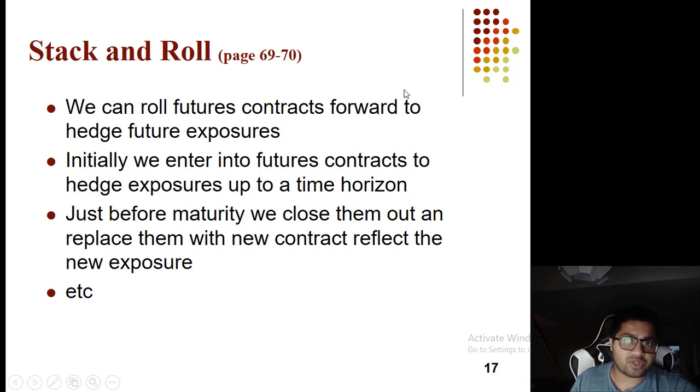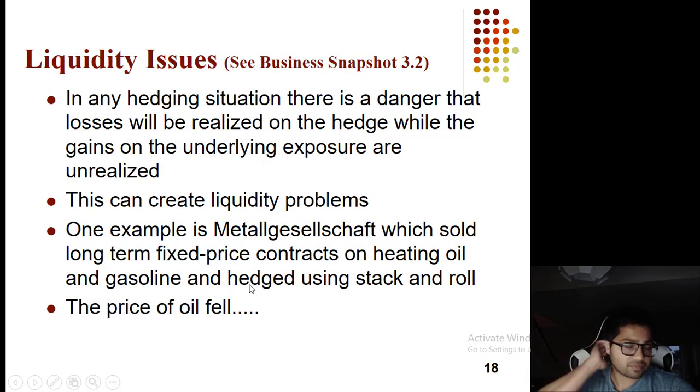We can roll futures contracts forward to hedge current exposures. Initially, we enter into futures contracts to hedge exposure after the time horizon. Before maturity, we close them and replace them with a new contract to reflect the new exposure.